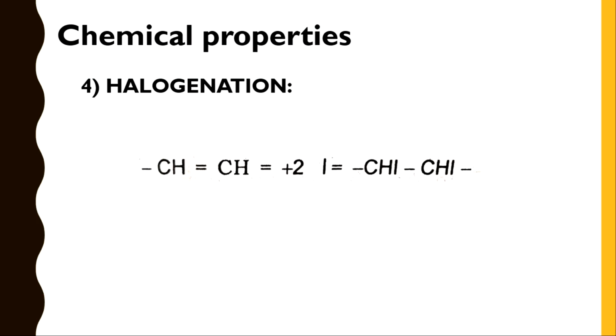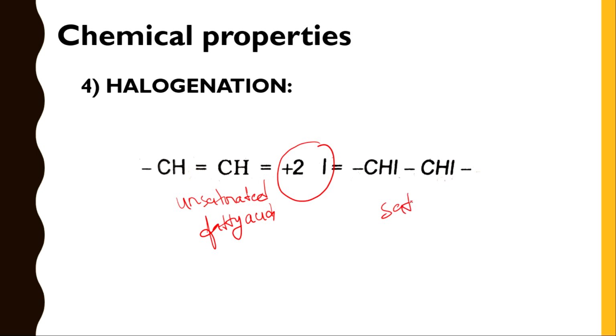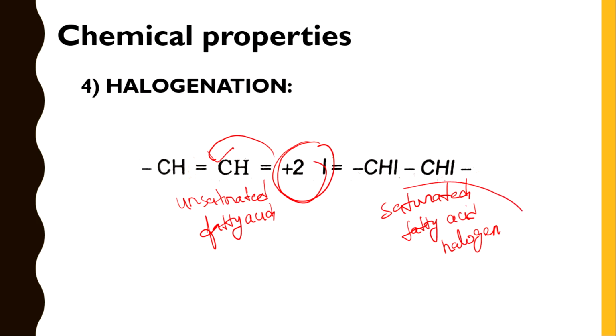And next, halogenation. In the halogenation, here it is an unsaturated fatty acid. This unsaturated fatty acid will react with the halogens iodine and bromine. You will get saturated fatty acid with halogen atoms. How is it getting saturated? These halogens break down the double bond and you will get the saturated fatty acid. This is called halogenation.